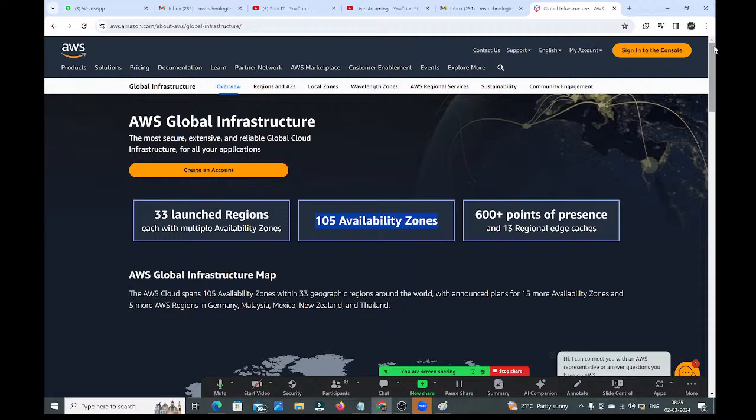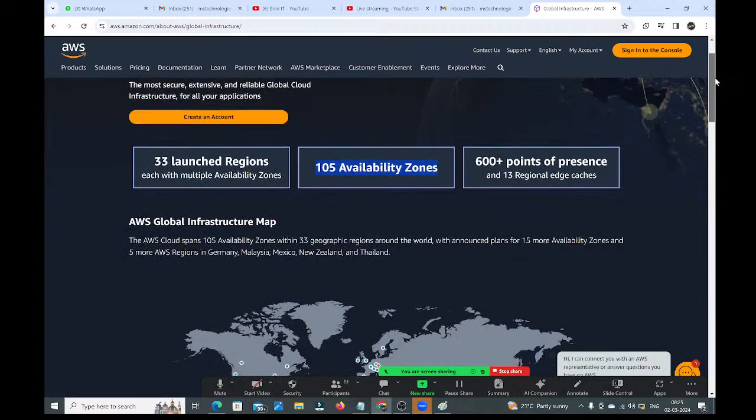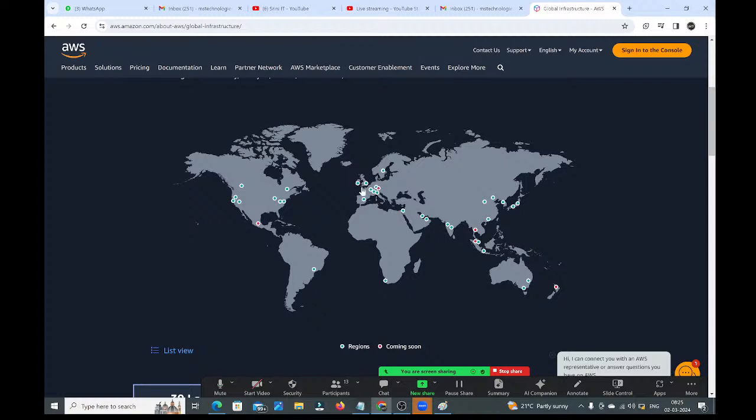Okay, now observe carefully. Let me scroll down. You can see the map. Blue color things are already launched regions. Red color things are coming soon, not yet launched, guys. Here you can see 5 red color things. One is here, next one more is here, Malaysia. Here we have Thailand. Here we have one more, Germany. Here we have one more, Mexico. There they mentioned 5 more regions are going to launch soon. These 5 regions, guys.